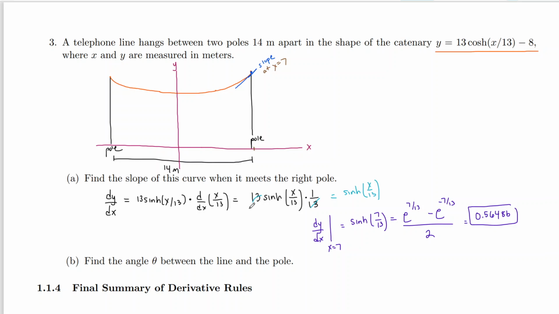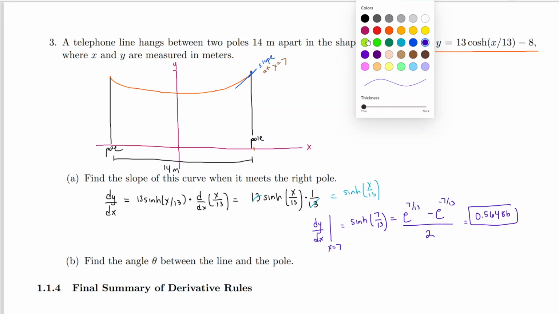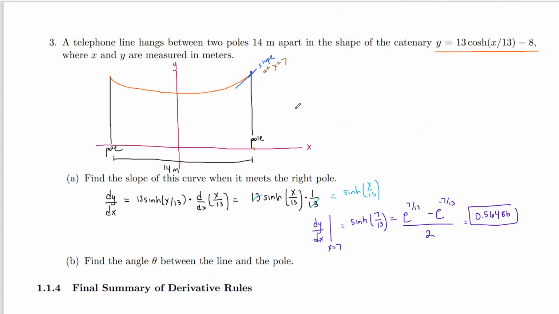Now the other thing we want to do is find the angle between the line and the pole. This isn't something we've done before. We haven't talked about angles related to slope, but we'll see very quickly that it's really related to trig. The reason is this picture here. This is our theta. So the pole is here, we have our slope here, and we want this angle. How do you figure out that angle?